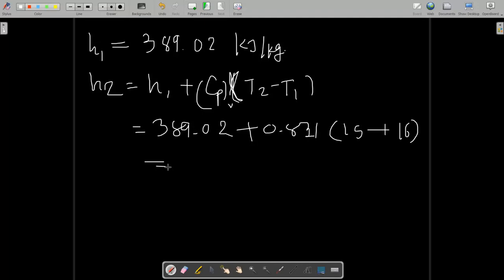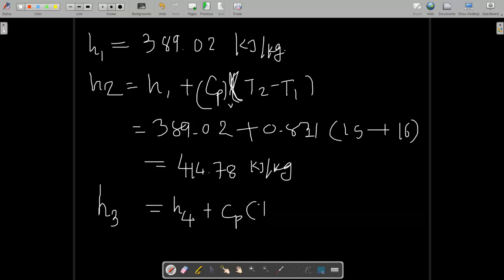So when you solve this in your calculator, you will find the enthalpy is 414.78 kilojoule per kg. Okay, now H3 is again in the superheated state, but it is H4 plus Cp into (T3 minus T4). Why? Because H4 is the saturated vapor, the enthalpy of saturated vapor. So what is the H4?